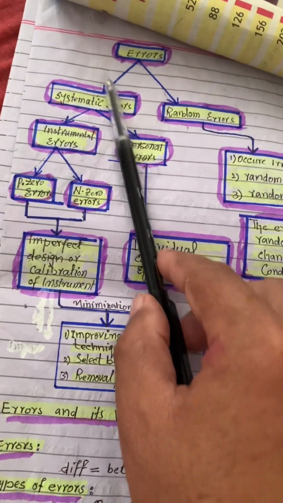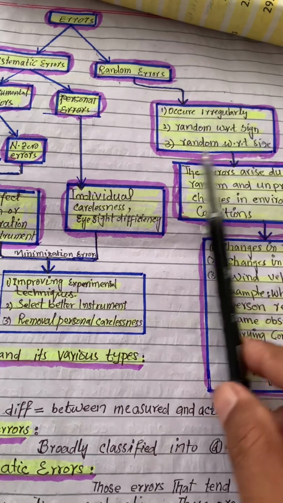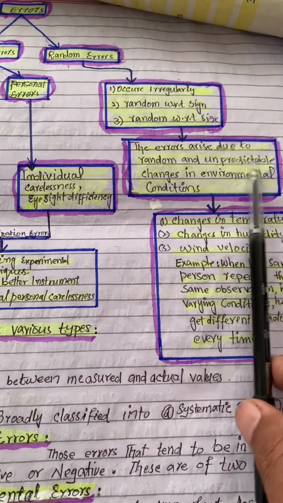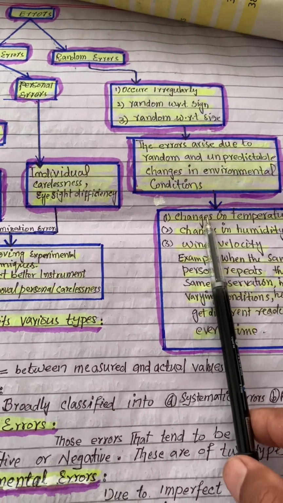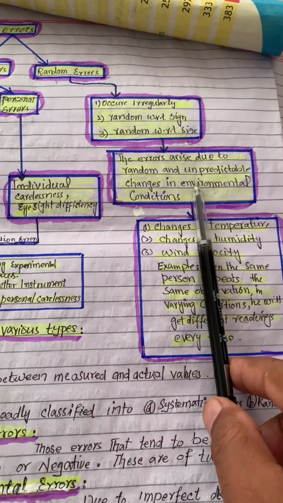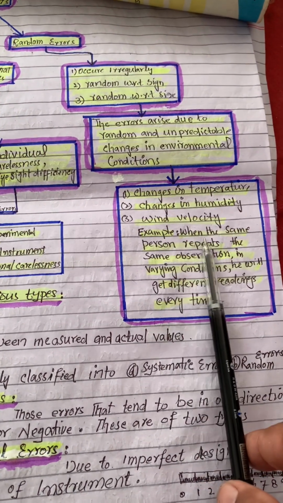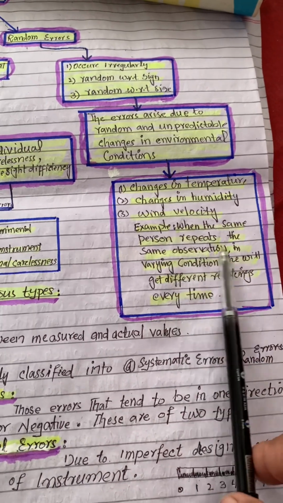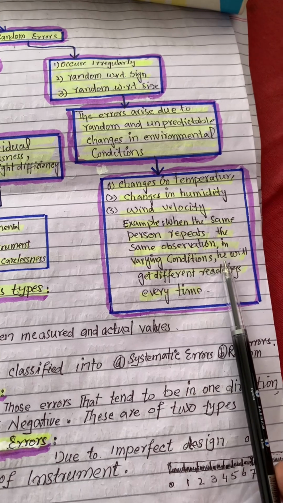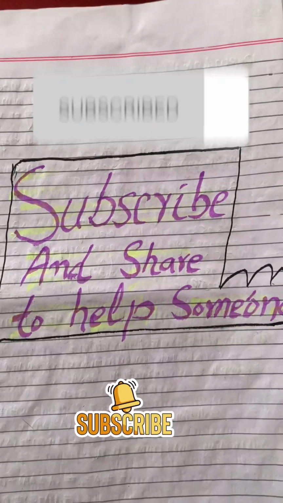Now let us come to the second main type, that is, random errors. These errors occur irregularly, random with respect to sign and random with respect to size. These errors arise due to random and unpredictable changes in the environmental conditions. The environmental conditions which are unpredictable and random are change in temperature, change in humidity, and wind velocity. For example, when the same person repeats the same observation in the same experiment under varying conditions, he must get different readings every time.